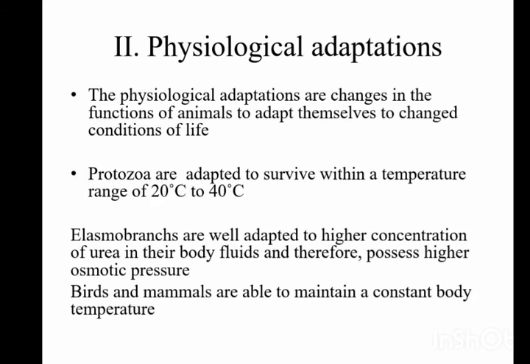The physiological adaptations are changes in the functions of animals to adapt themselves to the changed conditions of life. Protozoa are adapted to survive within a temperature range of 20 degrees Celsius to 40 degrees Celsius. Elasmobranchs are well adapted to higher concentration of urea in their body fluids and therefore possess higher osmotic pressure. Birds and mammals are able to maintain a constant body temperature.